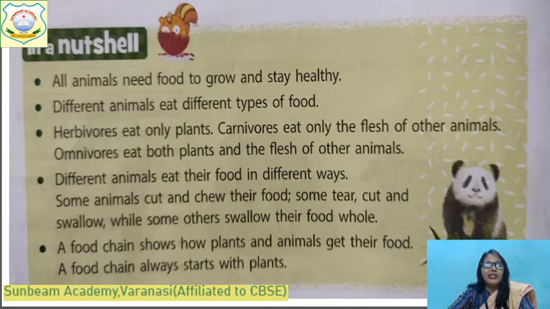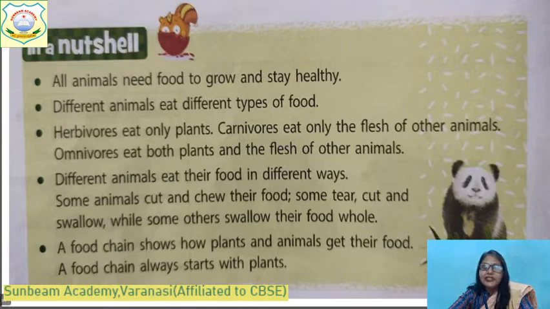And children, different animals eat their food in different ways. They have their own different styles of eating. Some animals cut and chew their food. Some animals tear the food. Carnivores tear the flesh, na? Some animals cut and swallow the food. The frog swallows the food, na? And the rabbit also. And some animals swallow their food whole.